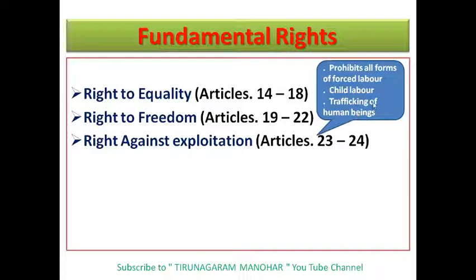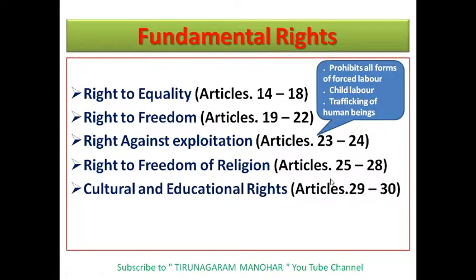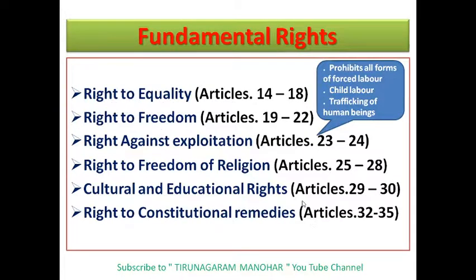This type of exploitation we must stand against. Next, the right to freedom of religion covers Articles 25 to 28. Next, cultural and educational rights cover Articles 29 to 30. Next, the right to constitutional remedies covers Articles 32 and 35.